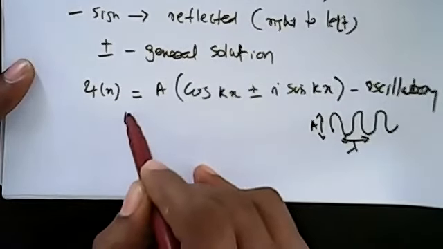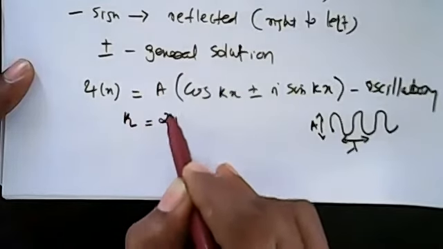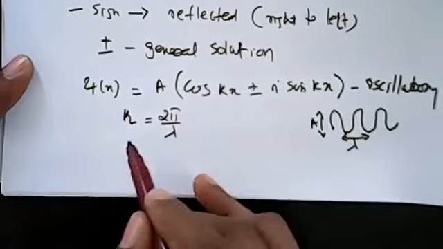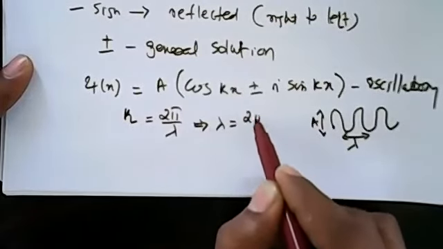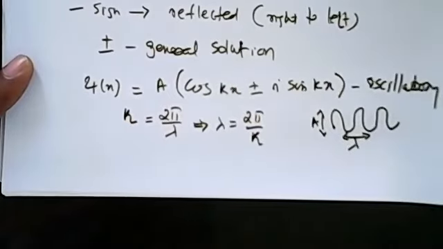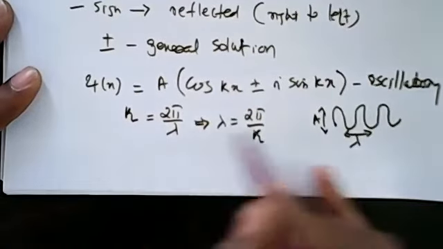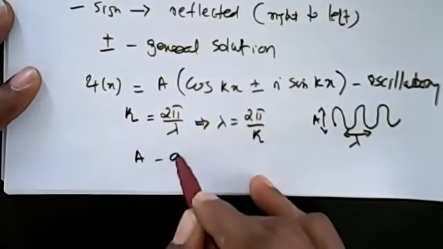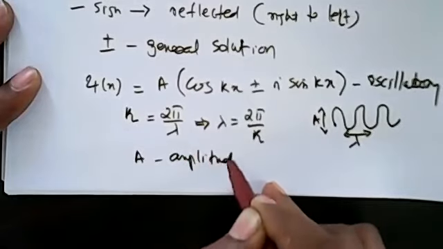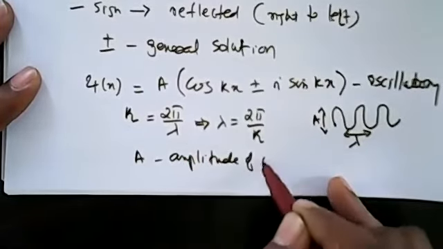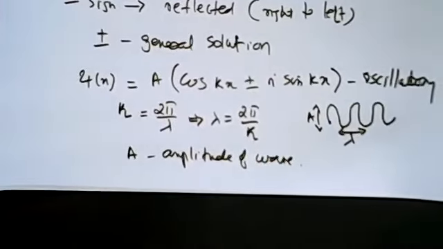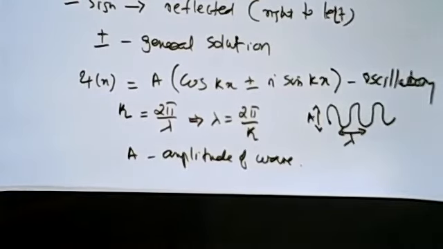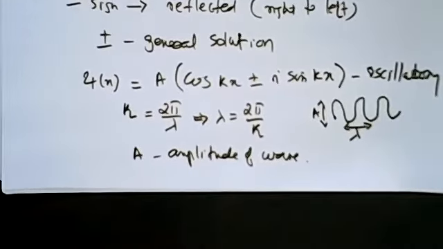We have wave vector k equal to 2 pi by lambda. That implies lambda equal to 2 pi by k, where k is the wave vector, and a is the amplitude of the wave. These are some characteristics of the waves. Is that idea clear?